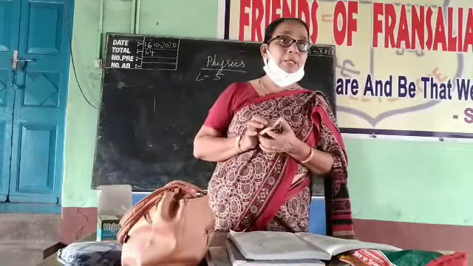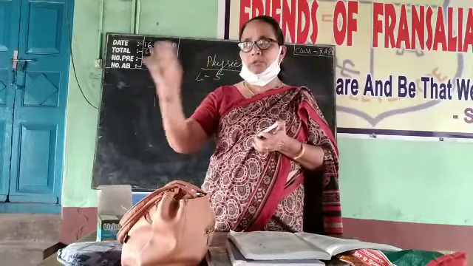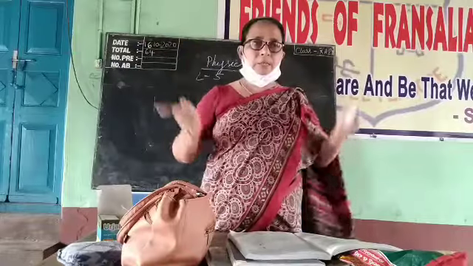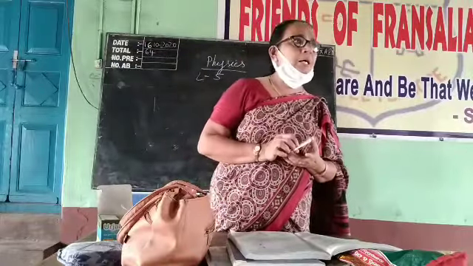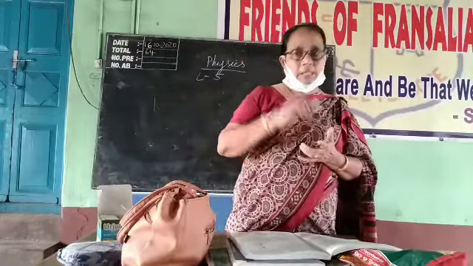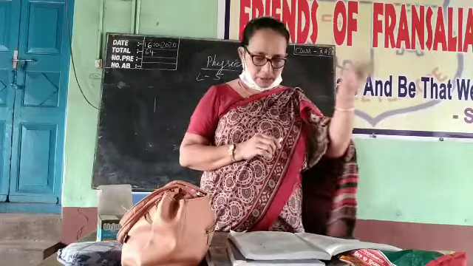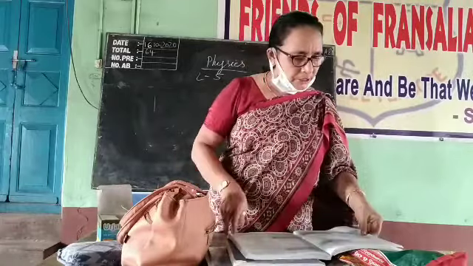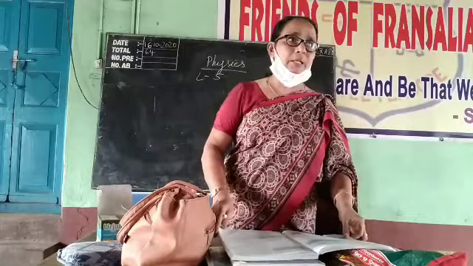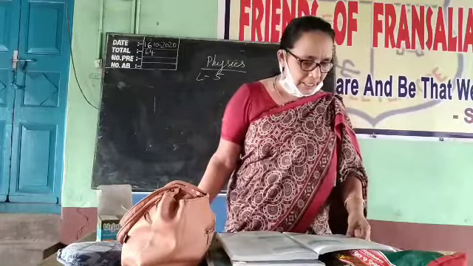But when you talk about the radius of a sphere, don't add that word curvature. That is wrong. Only sphere. The radius of the sphere whose part is the surface of the lens is known as the radius of curvature. Then we learned about the principal axis. The line joining the two centers will be called the principal axis.